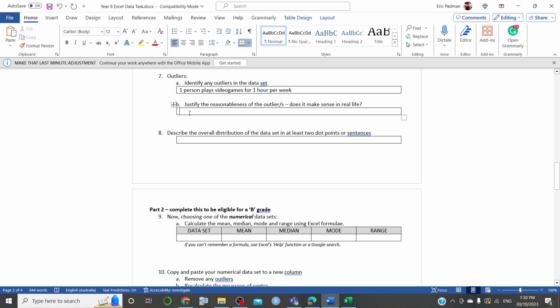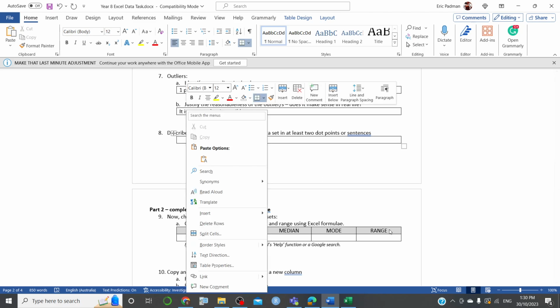The outlier doesn't make sense in real life and says it is extreme, but is possible. So you might have someone who's just very lazy or very addicted to video games, or maybe that's their lifestyle. They play video games professionally, and they need to play for more than 8 hours a week. So you can put some other arguments into like why it might be reasonable. I'll let you guys have a think about that and put in some really smart ideas about that.